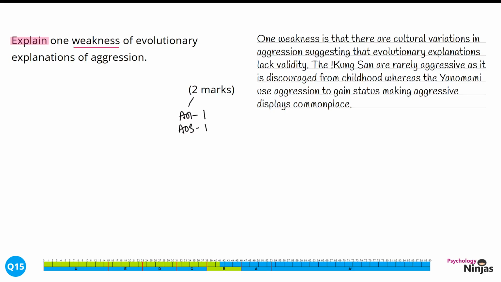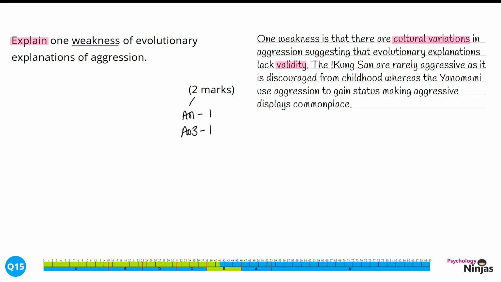The Kung San are rarely aggressive as it is discouraged from childhood, whereas the Yanomami use aggression to gain status, making aggressive displays commonplace. We have identified a problem with evolutionary explanations in the discussion of cultural variations, because if evolutionary explanations were correct, then we should have a similar level of universal behaviours in terms of aggression. We've particularly said this is a problem because that means that this lacks validity and lacks accuracy.